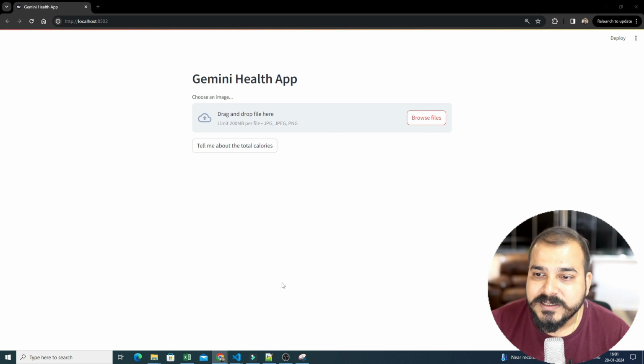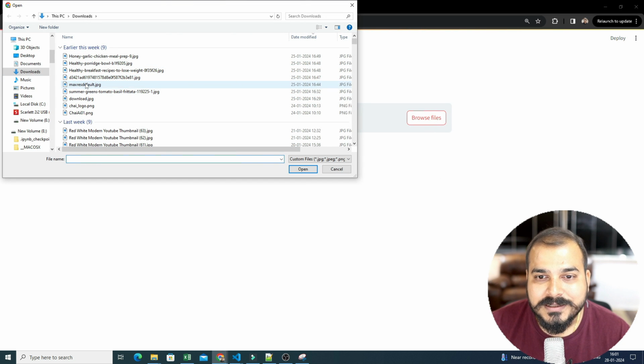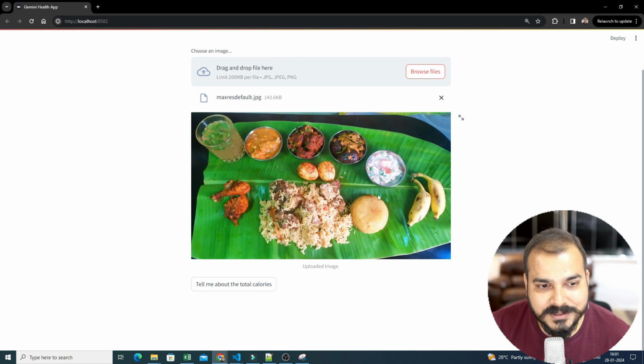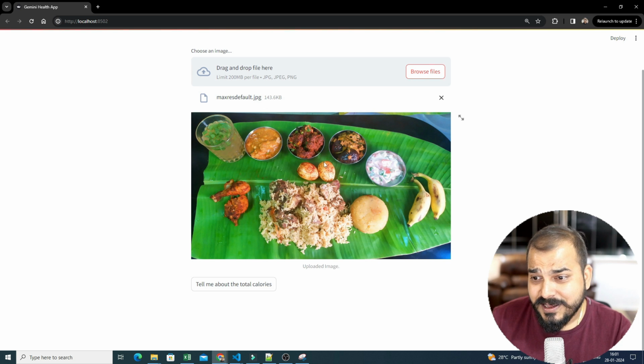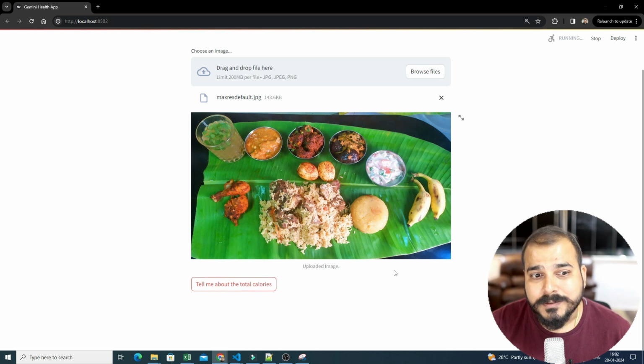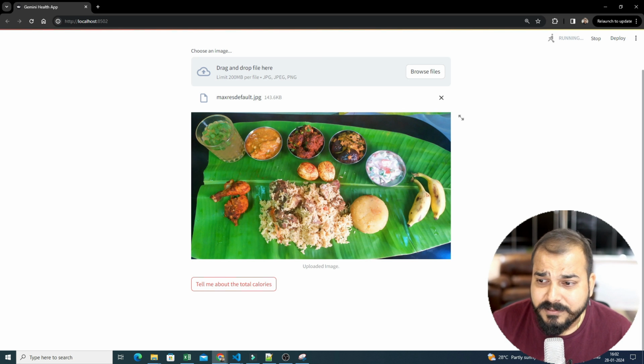Here you can see I will go ahead and upload an image. Let's say one of the food images I'm uploading, and this is the food image. It has mutton biryani, it has chicken, it has eggs, it has a lot of items. Now, if I go ahead and click on tell me about the total calories, as soon as I click this, you'll be able to see all the response. This entire app is running.